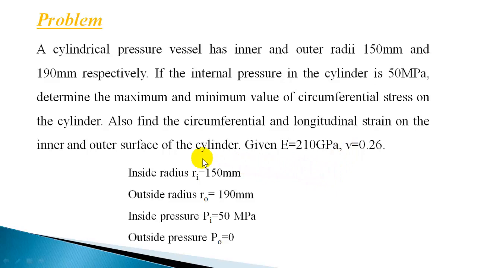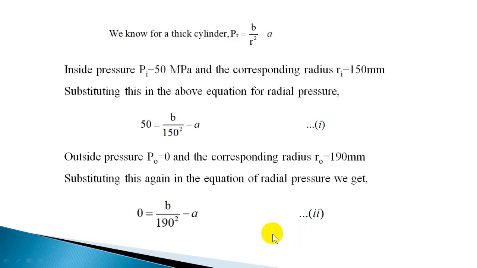You are not given any other data other than material properties, which are required for calculation of strains. So you can assume the outside pressure as 0. Pressure inside is 50 megapascal, and pressure outside we are assuming as 0, or atmospheric pressure. This is a gauge pressure, so atmospheric pressure can be taken as 0 gauge.